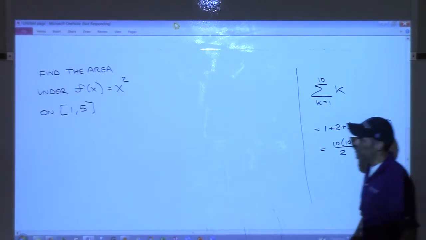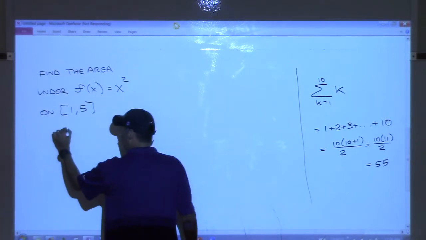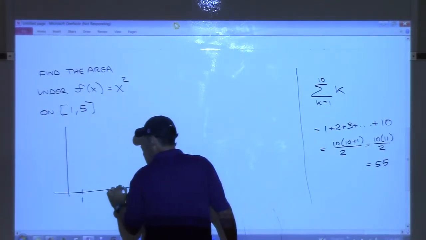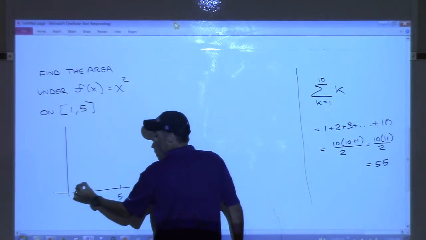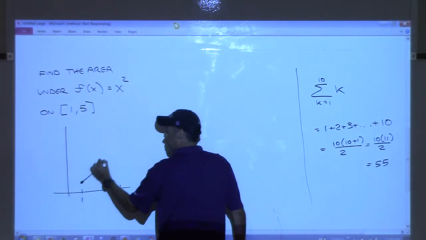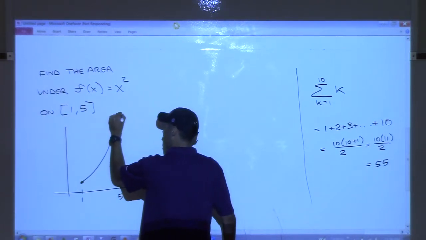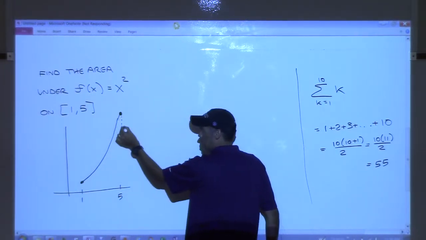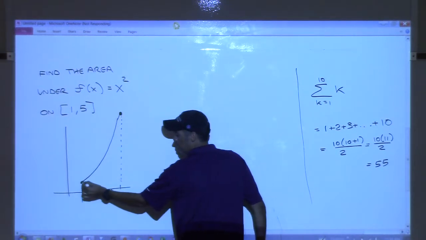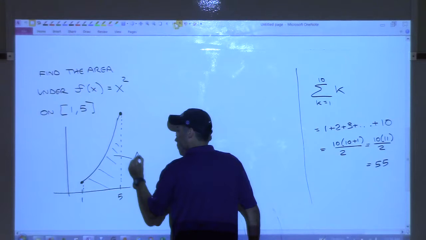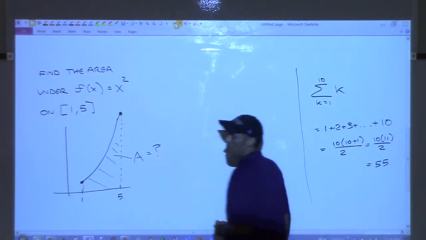Geometrically speaking, we have a function that starts here at 1 and ends at 5. It looks like a parabola, goes up like that. And what we're doing is imagining dropping straight down from the two endpoints and trying to find that area right there.